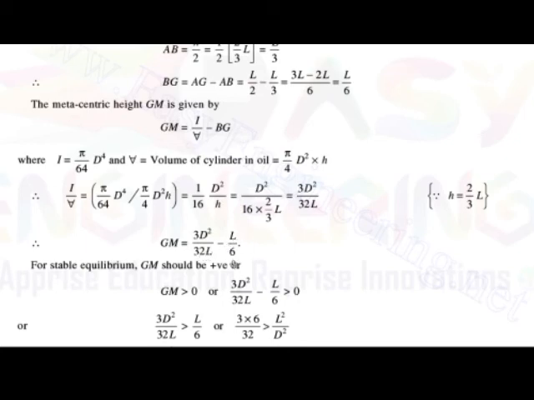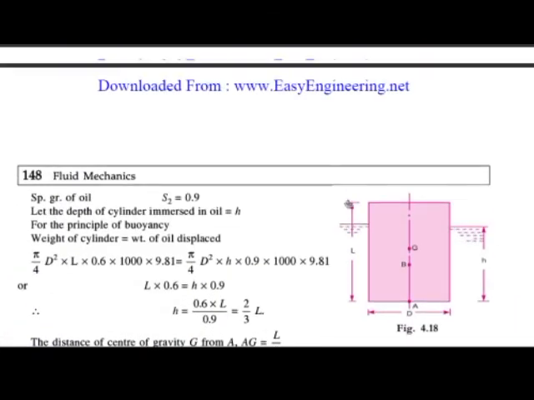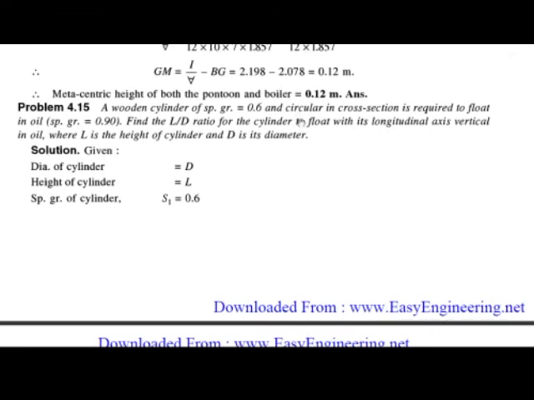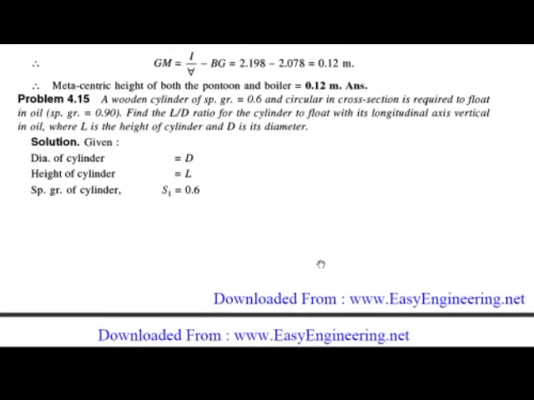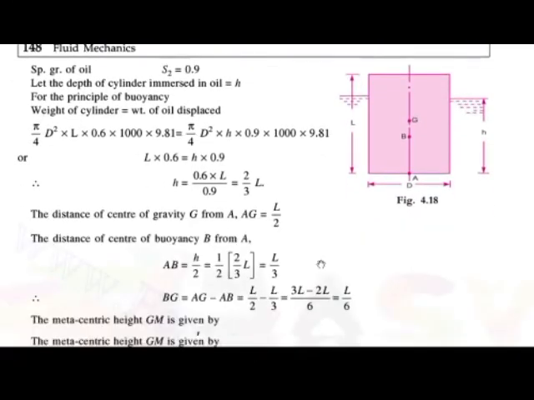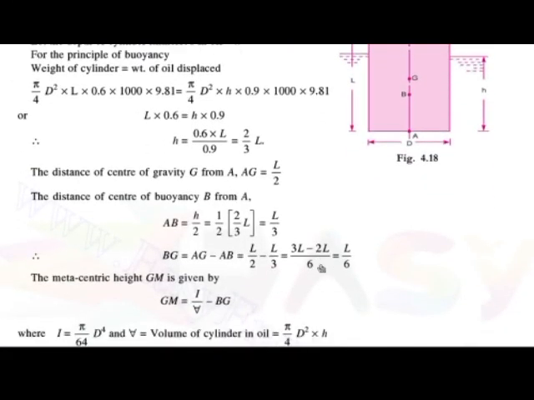Okay, but what is given in the example is that the circular cross section wooden cylinder is required to float on the oil. For floating the cylinder on the oil, it should be in stable equilibrium.